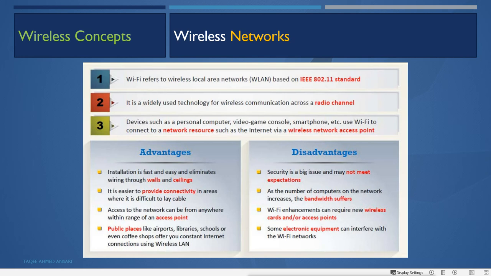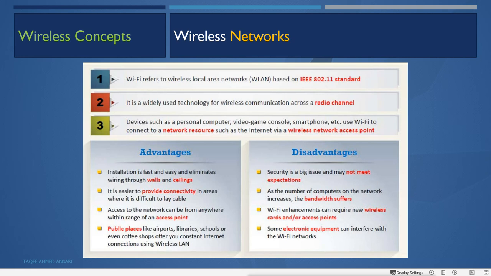So that any vendor or device manufacturer will make devices based on this standard, and devices from different companies can communicate with each other. That is why the IEEE sets the standards.